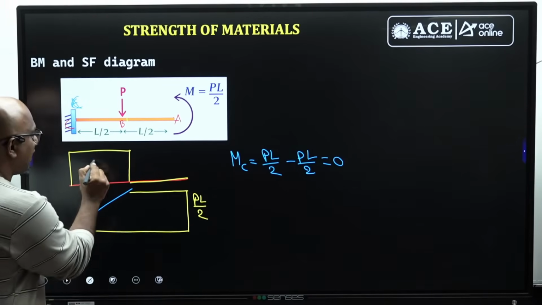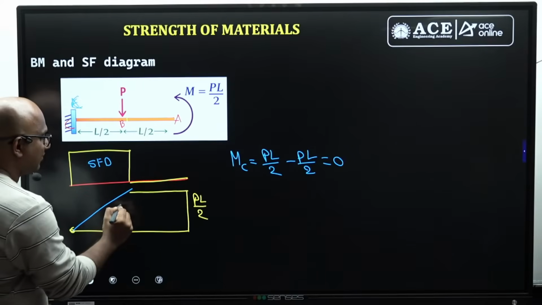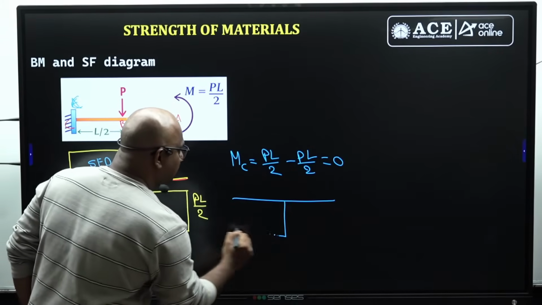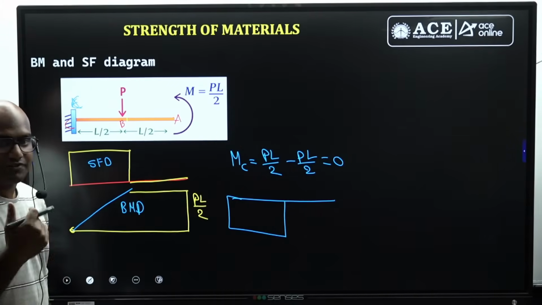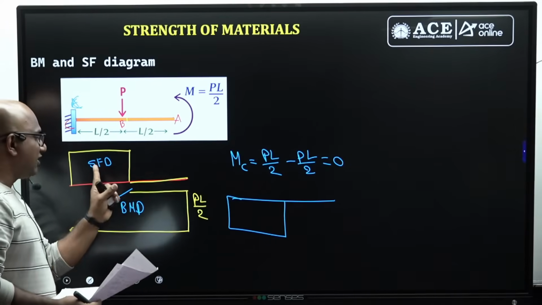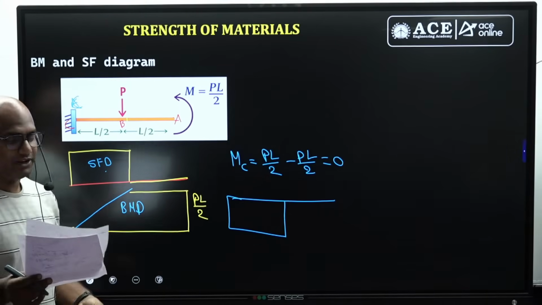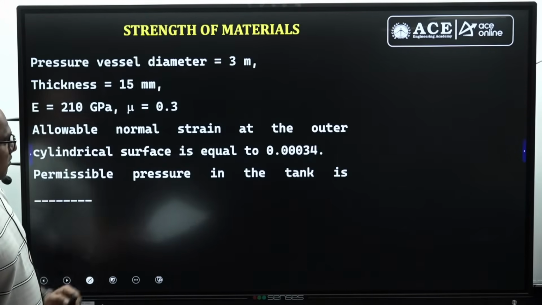This is a typical SFD. This is a typical BMD, guys. And even if the SFD is given like this also, it is correct, sir. It is correct because the sign convention will be different for different people. If they give this one or this one, both will be correct only. Exactly what they have given, we don't know, sir. Okay, this is about the word question.